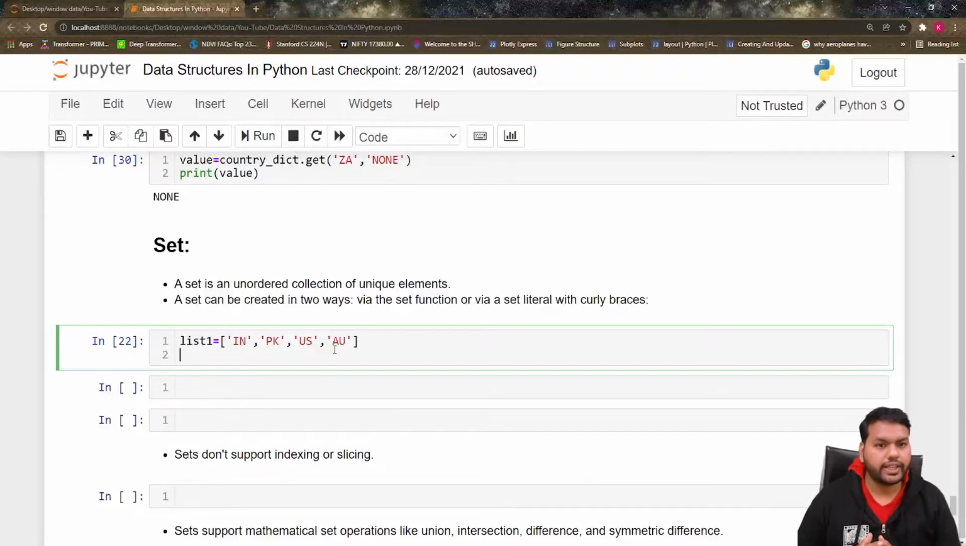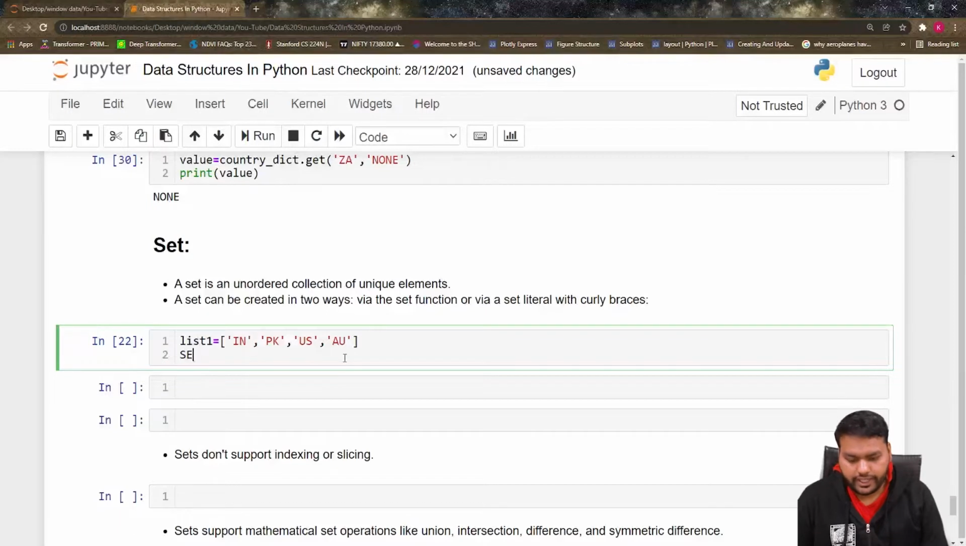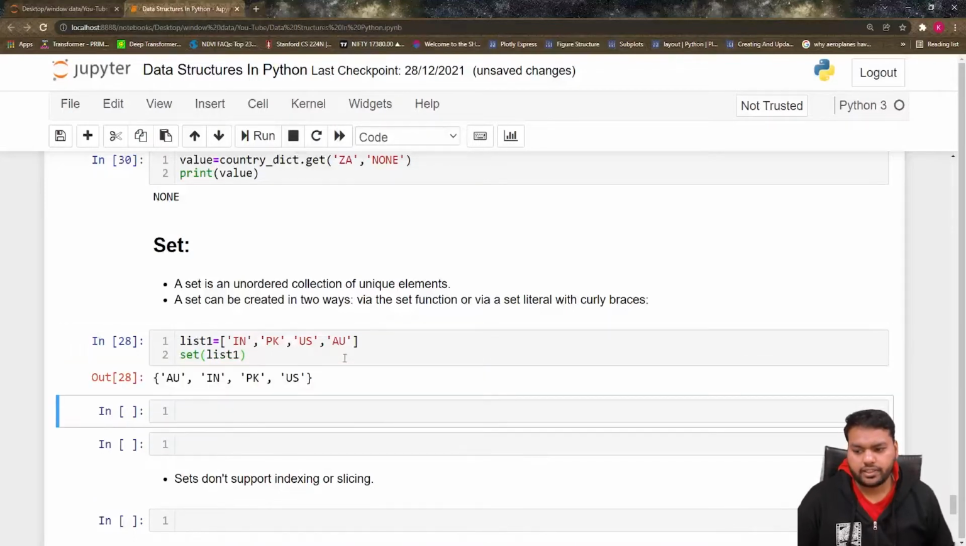So how can we create a set in Python? To define the set, we have two ways. If I already have a list, list one, which has the countries' abbreviations, and I want to convert this into a set, I have to write set and pass here the list one, which is already defined. If you write like this, you can see the set in curly braces.